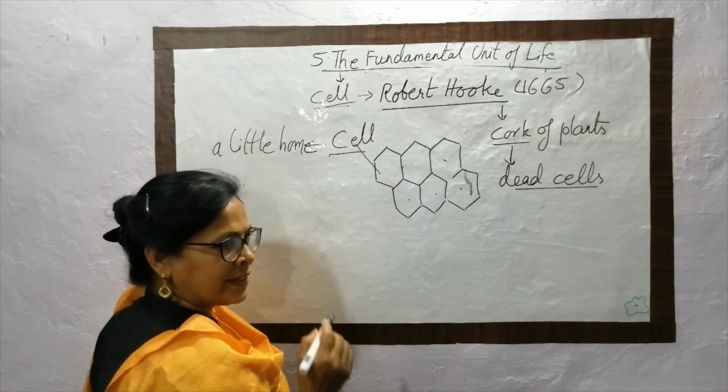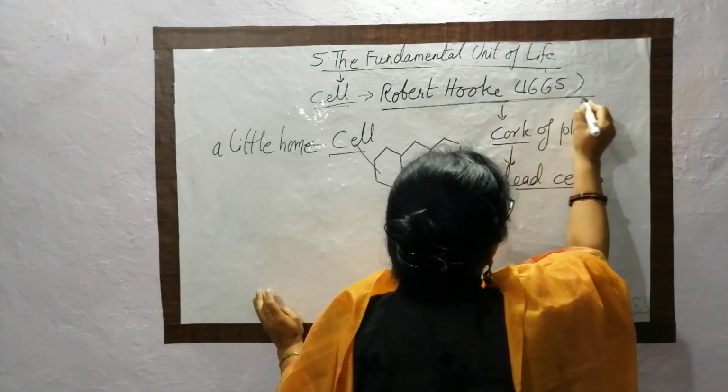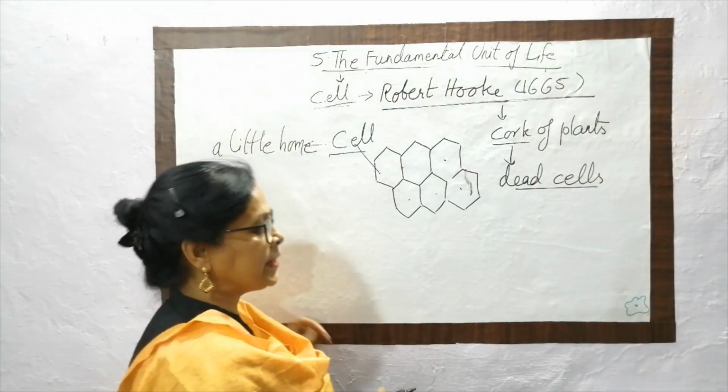A full body structure. So this is the first important point to be noticed, that the cell was discovered by Robert Hooke in 1665.